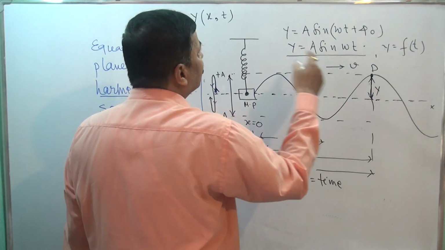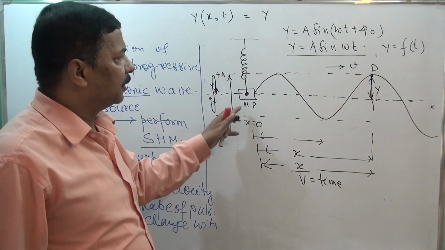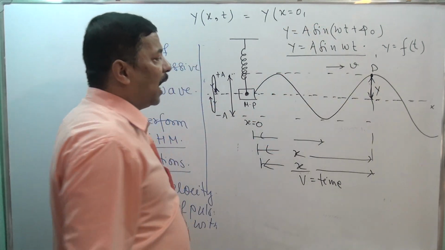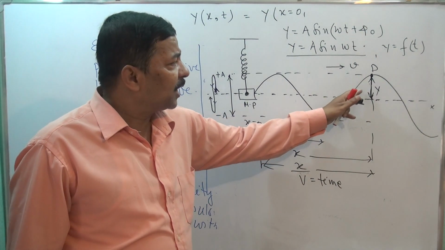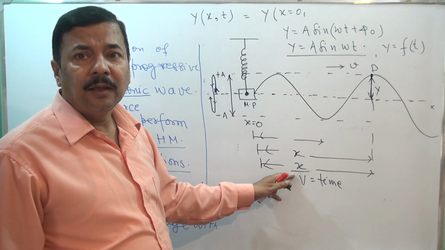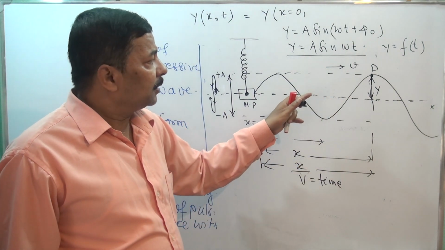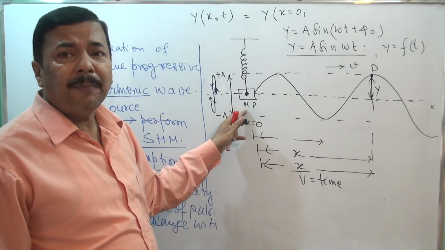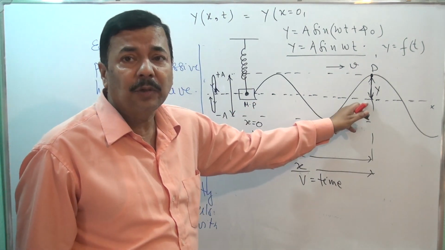If I want this, it is the same thing: y of which particle? This particle, at x equals 0. And at what time? What is happening here at time t has already happened at the origin at time t minus x by v. If it is happening here at t seconds, there it has already happened at t minus x by v, because x by v is the time taken by the wave to reach from there to here.